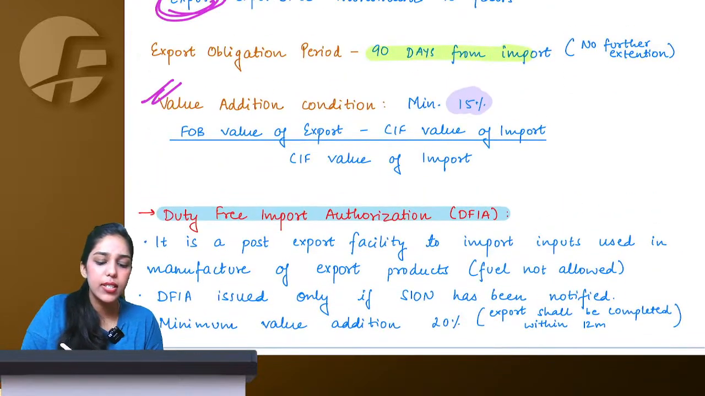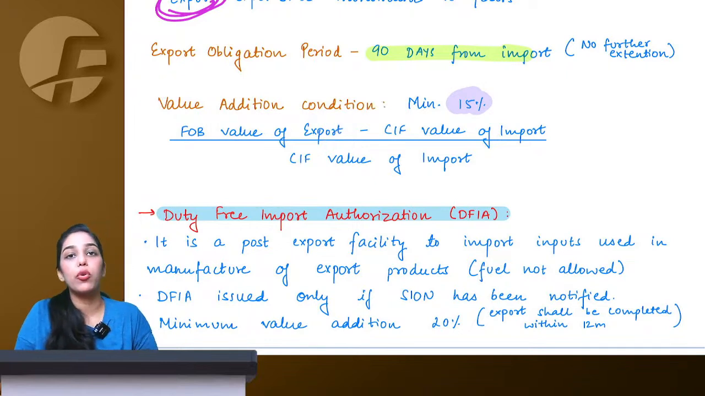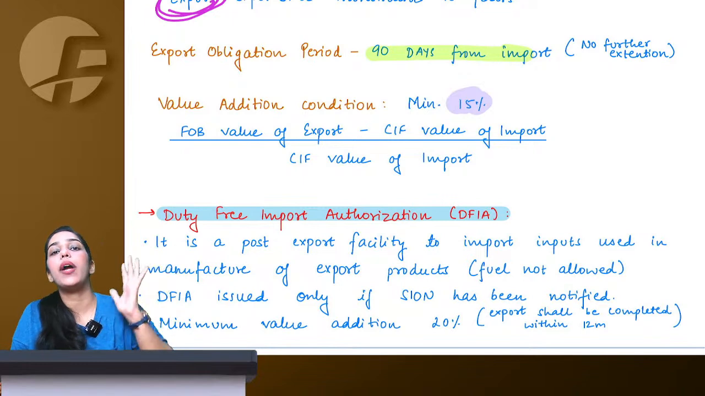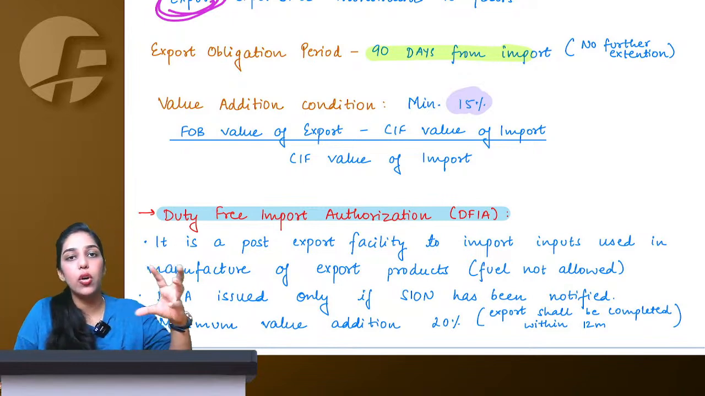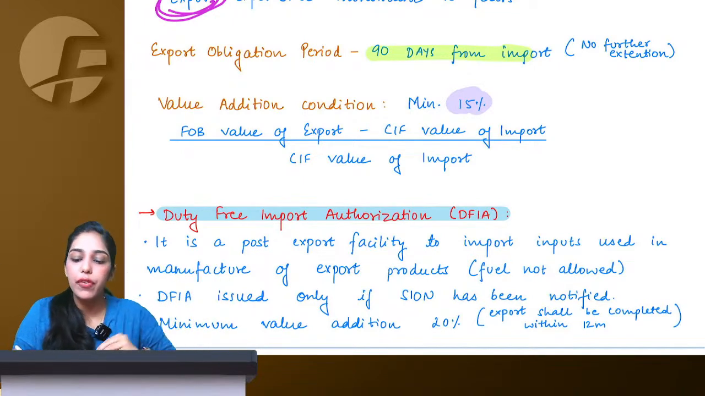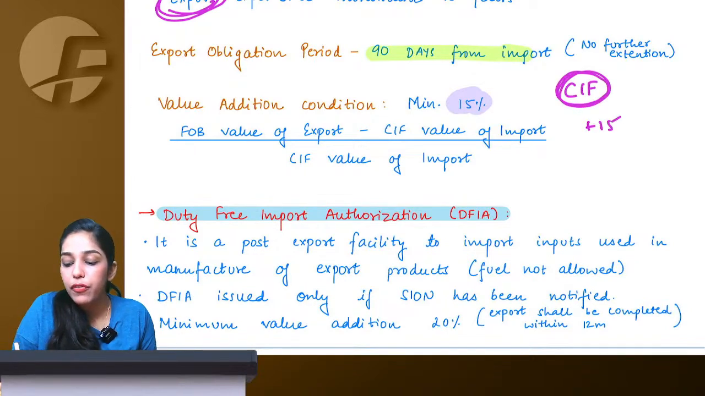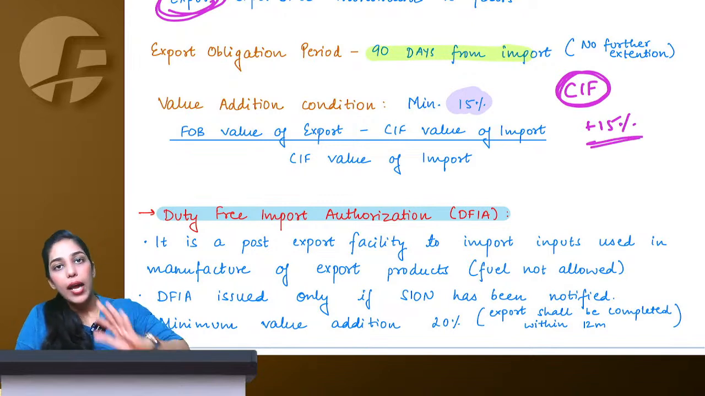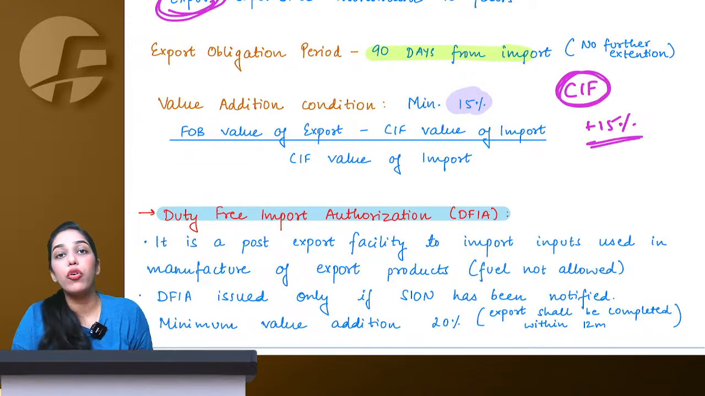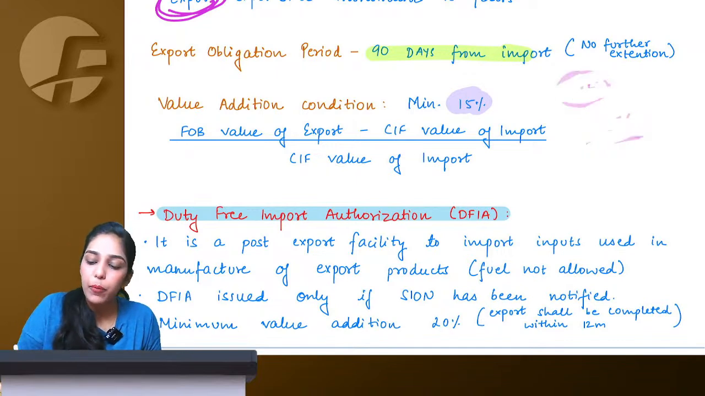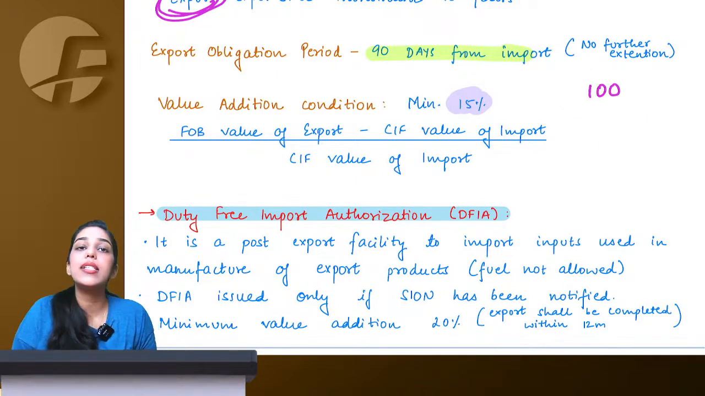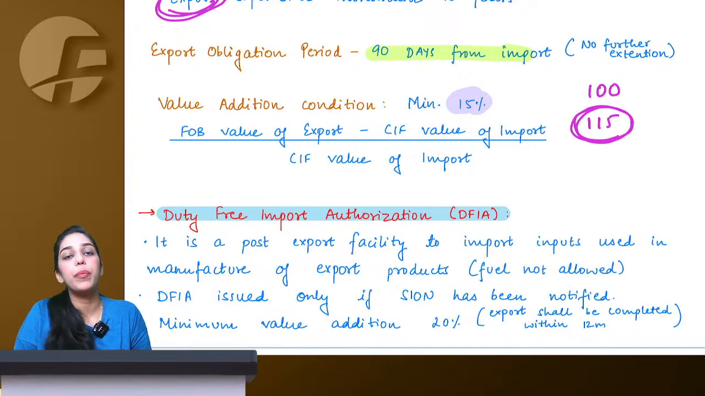And the last thing here is a value addition condition. Whatever is your CIF value of import, at least there has to be 15% value addition, and then you determine your FOB of export. So let's say if I have imported goods worth 100 CIF, then at least my export FOB has to be a minimum of 115 rupees. Only then I will be allowed the benefit of advance authorization.